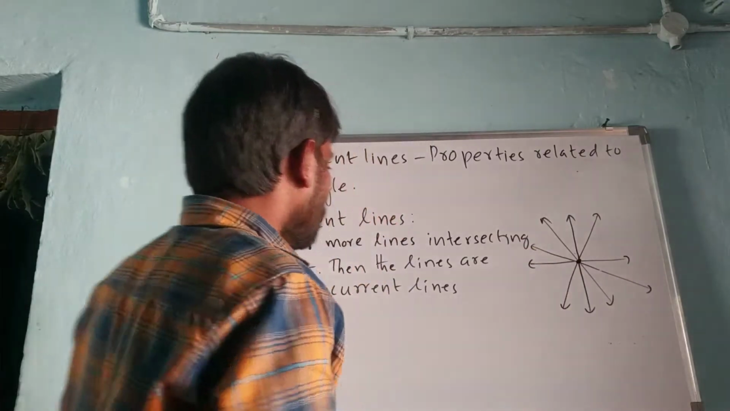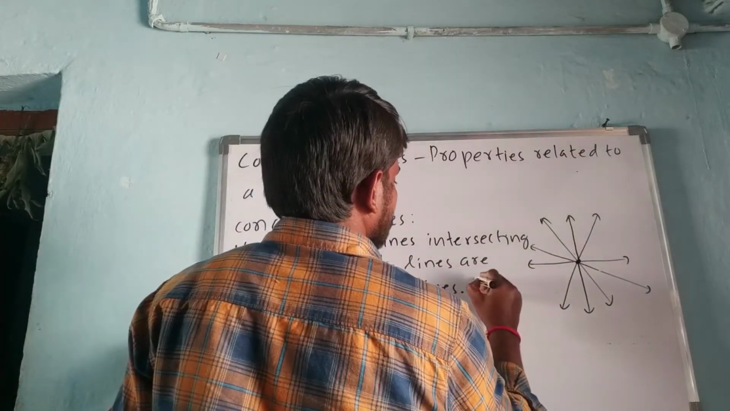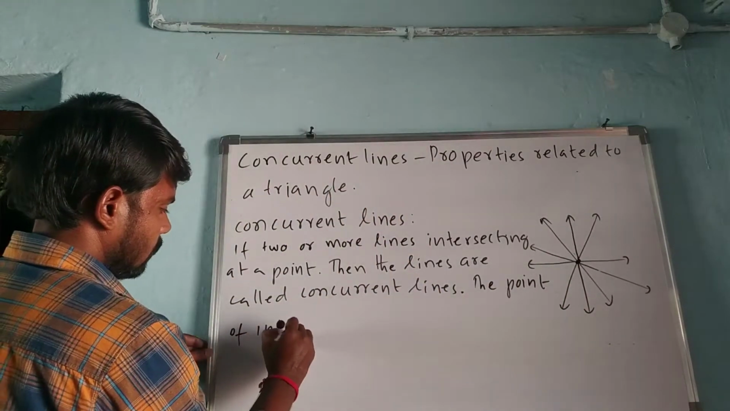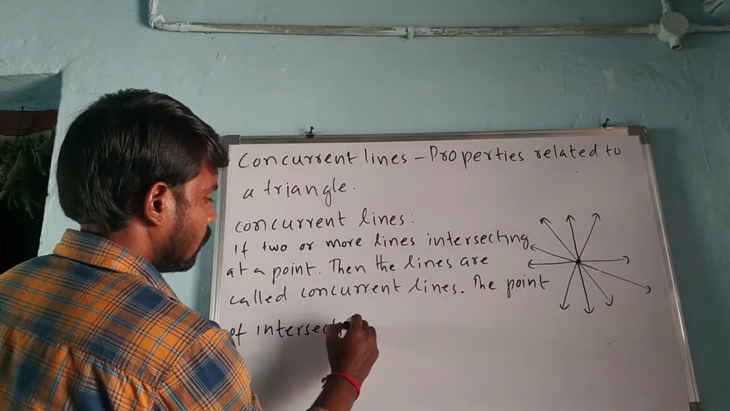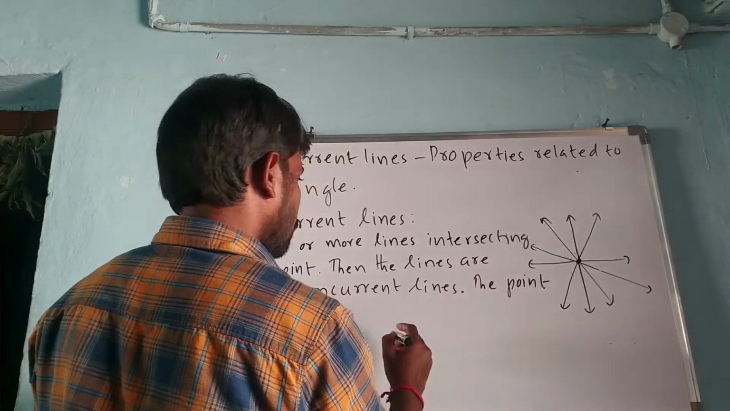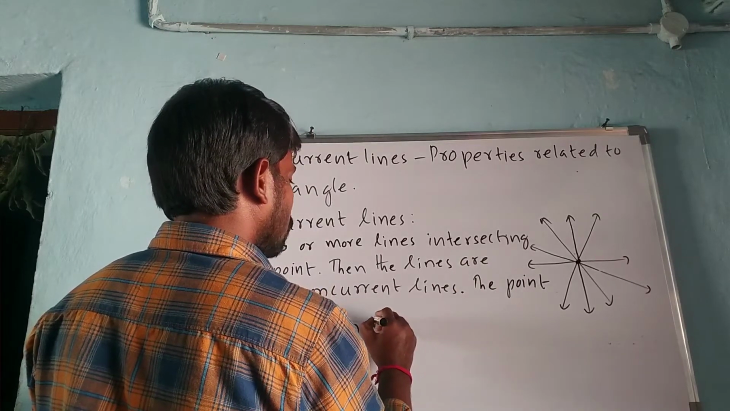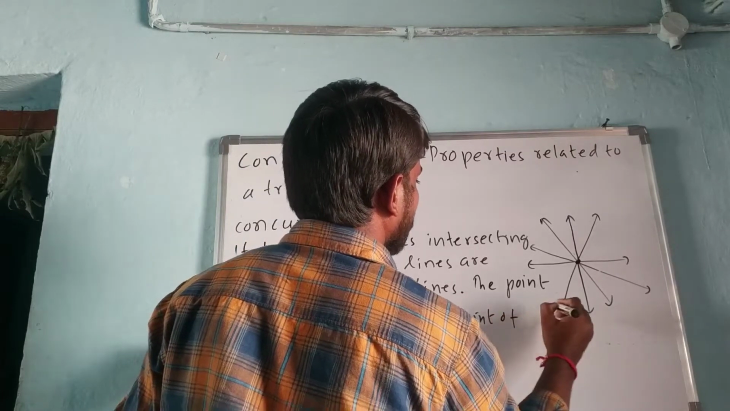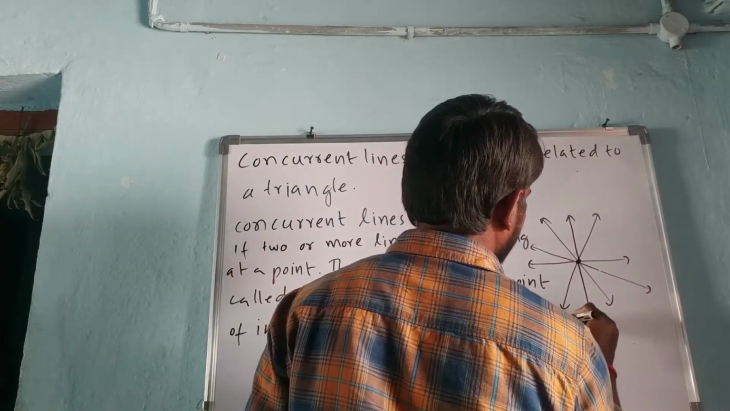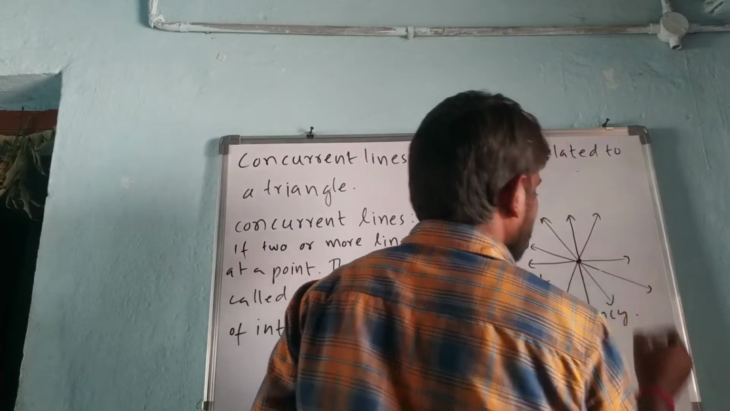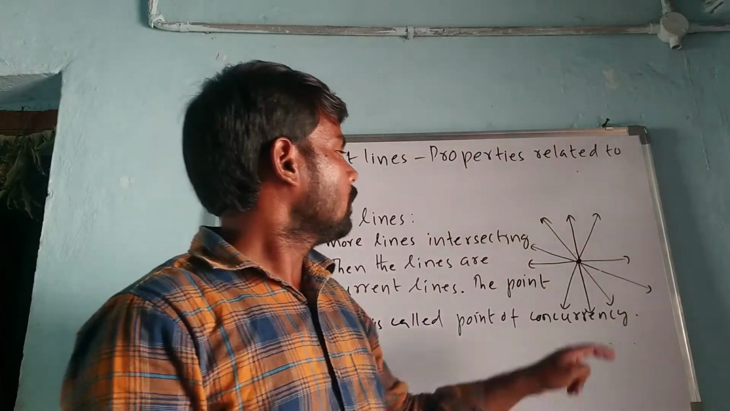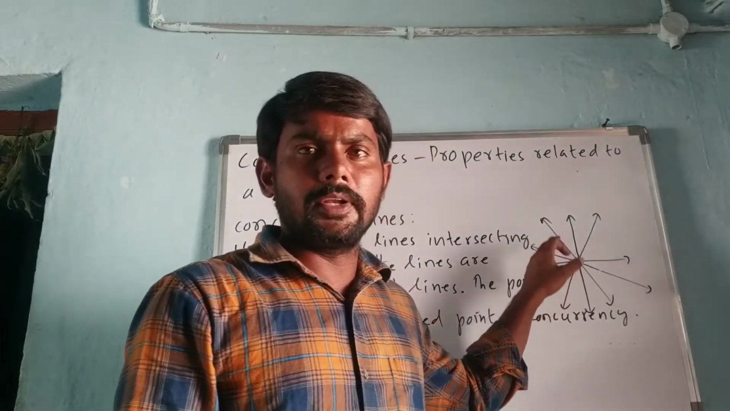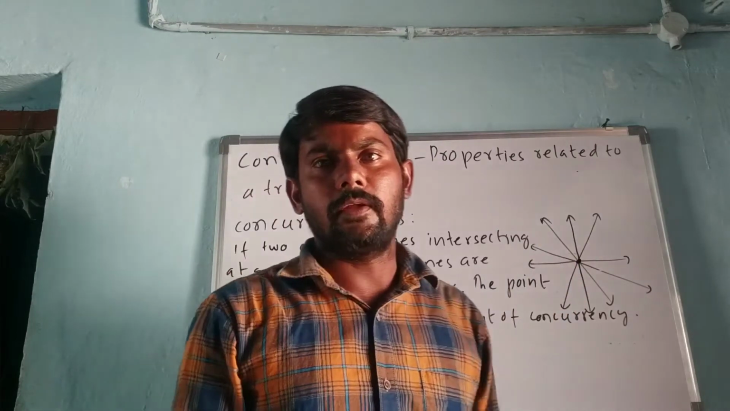So, we can say that the point of intersection is called the point of concurrency. Do you understand? These lines are called concurrent lines. This point of intersection is called the point of concurrency.